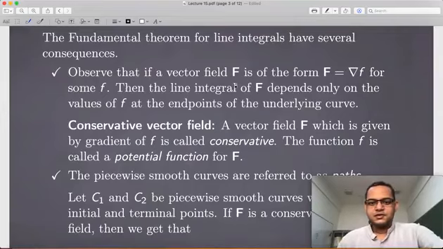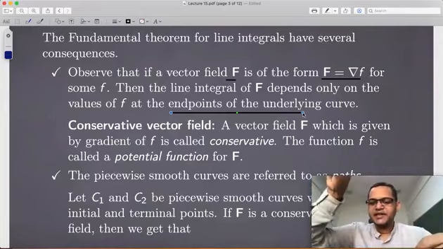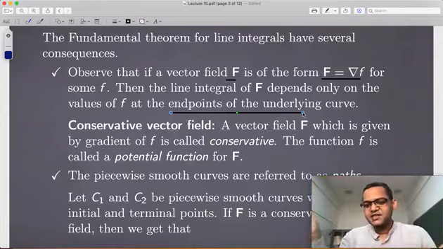As I told you, if your vector field is written as the gradient of a function, then the line integral of this vector field is going to depend only on the endpoints of the curve. So even if I change my curve without changing its endpoints, nothing is going to happen, isn't it?